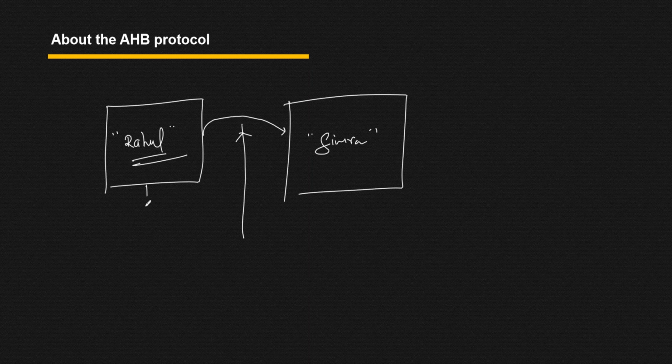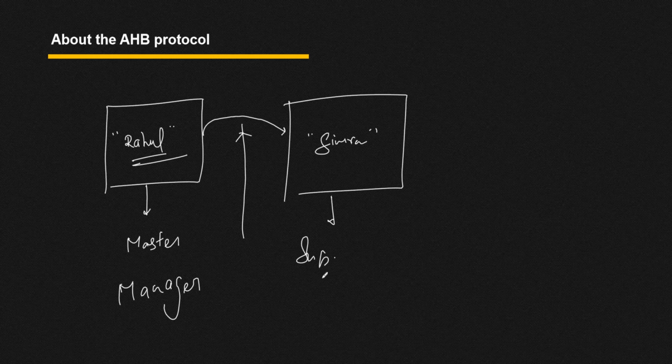So here Rahul is treated as a master, or you can say manager. And Simran has to respond to that request, so Simran is considered as a subordinate, or you can say slave. So in simple terms we have master and slave, or you can say we have manager and subordinates.